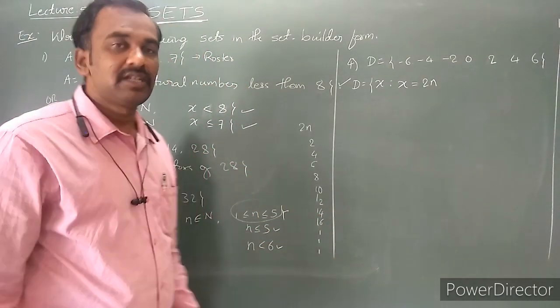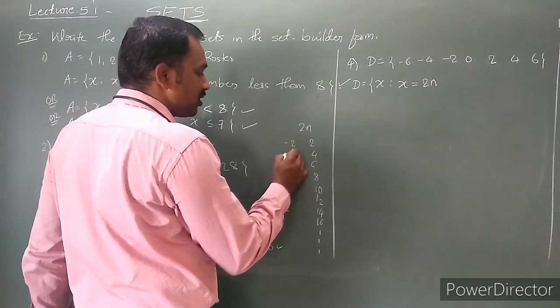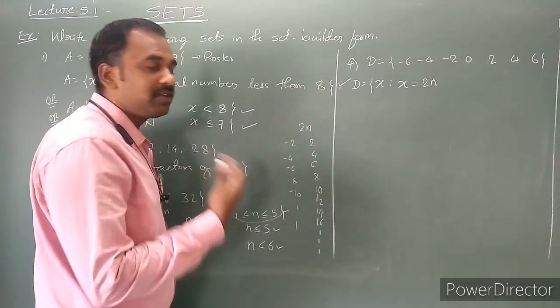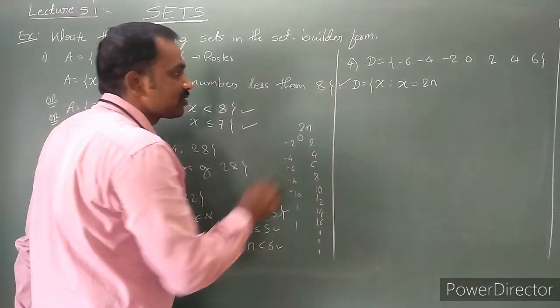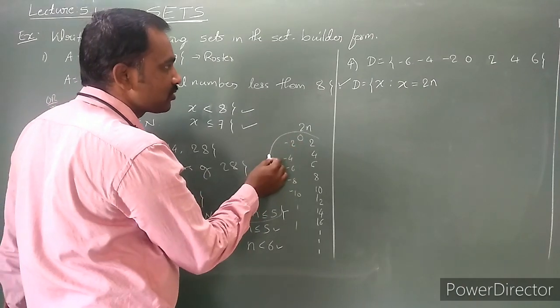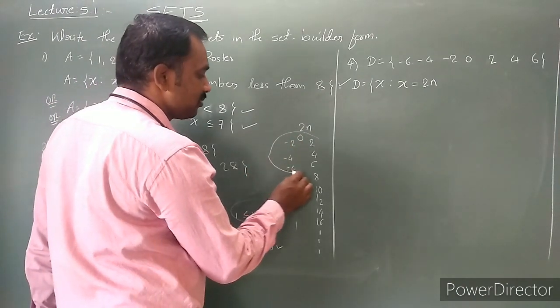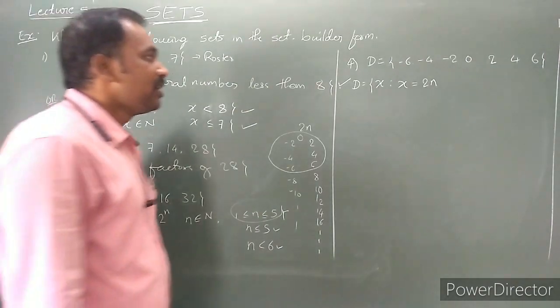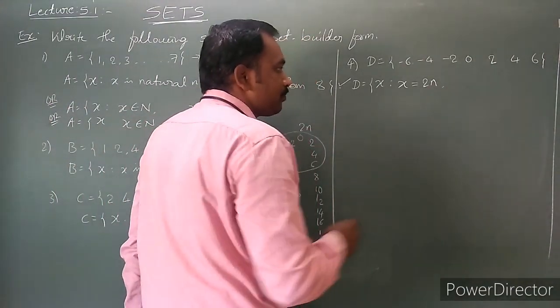These are all the positive numbers. Similarly, negative numbers: minus 2, minus 4, minus 6, minus 8, minus 10, go up to infinity, and 0 is also there. How to get only these numbers? Restrict the value of n: x is equal to 2n.